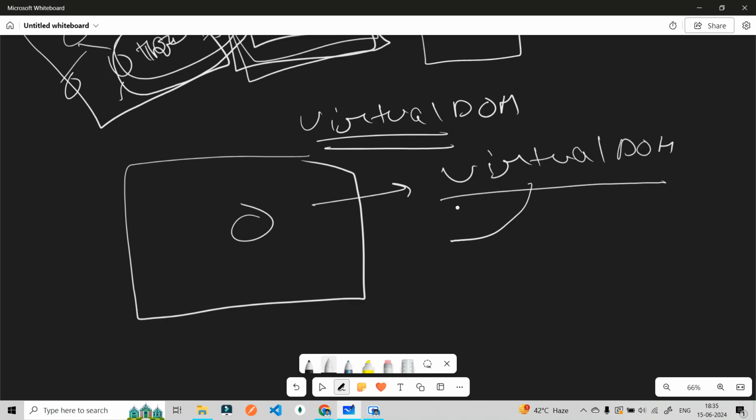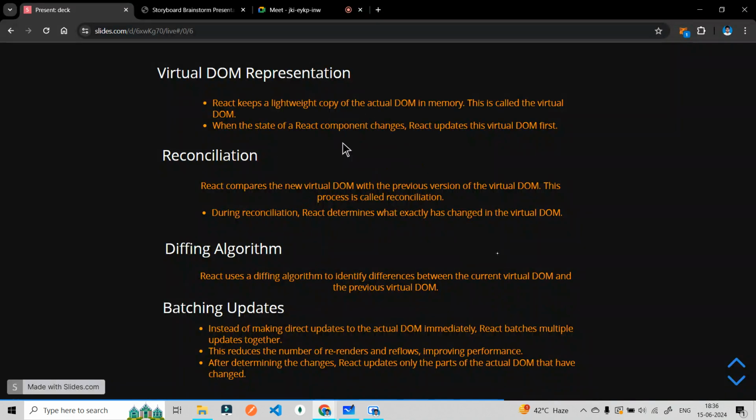The actual DOM is the one that is in the browser, that the browser contains. The virtual DOM is something React creates. We will understand how this virtual DOM is created. There are other things known as transpilers and compilers that React uses, but the virtual DOM is being created. React creates its own virtual DOM in its memory first. As simple as that. When the state of the React component changes, React updates its virtual DOM.